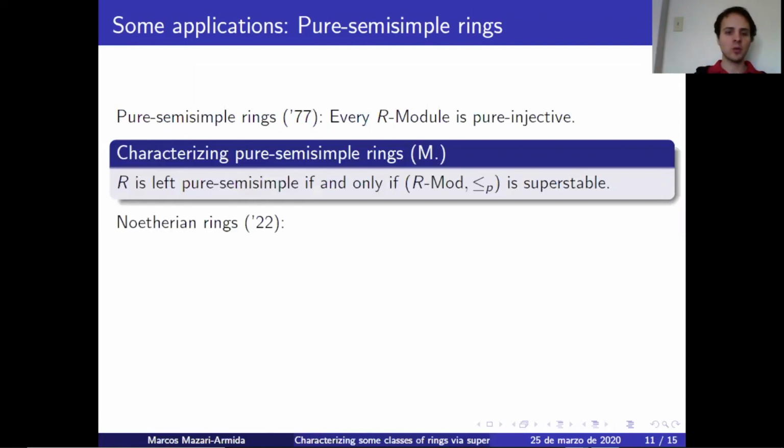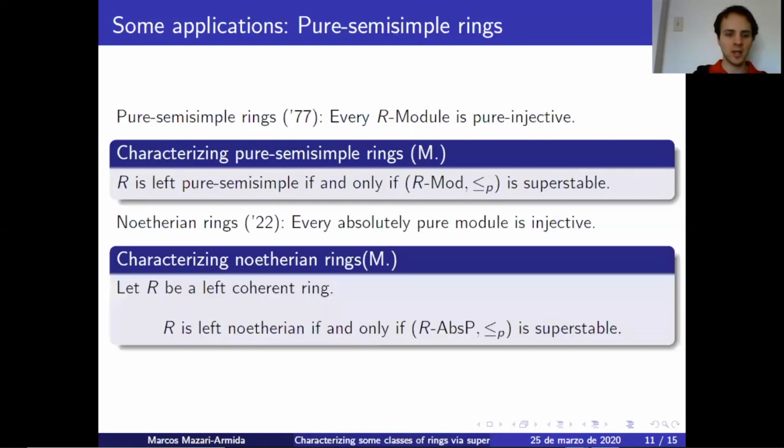Now, Noetherian rings were introduced in the late 1920s. All of us saw them in undergrad as those that have the ACC property for ideals, but actually they have a different characterization, which is important for us. A ring is Noetherian if and only if every absolutely pure module is injective. Using this characterization, I was able to prove the following. Let R be a left coherent ring. R is left Noetherian if and only if the class of absolutely pure modules with pure embeddings is superstable.